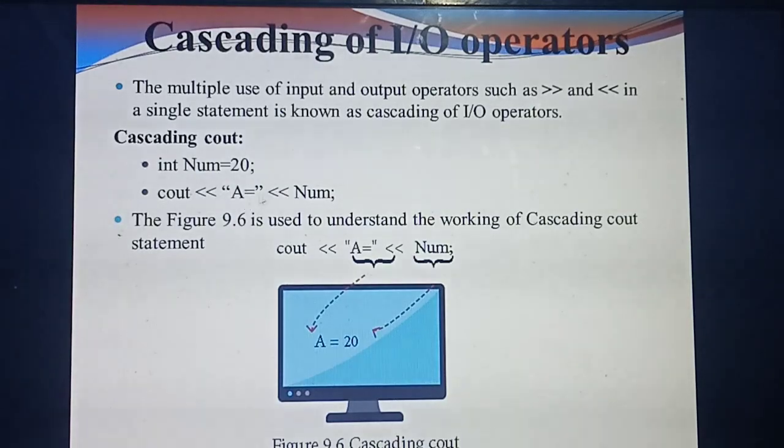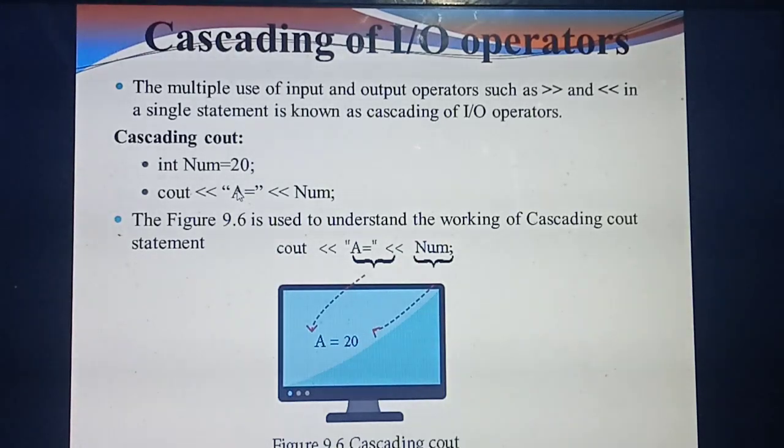What's the meaning of A equal to? You are giving num. What does that mean? What value you gave for the variable num is automatically assigned to the variable A. You have already studied that whatever variable you mention at the right side is automatically assigned to the variable at the left side. So what's the value of num? 20. So 20 is assigned to the variable A.